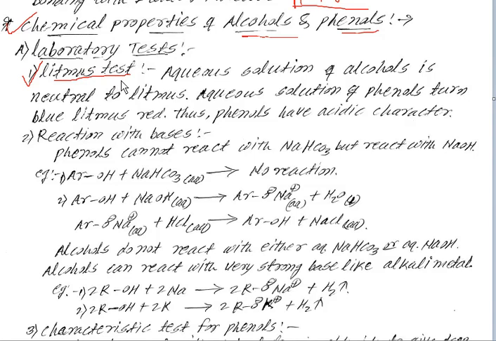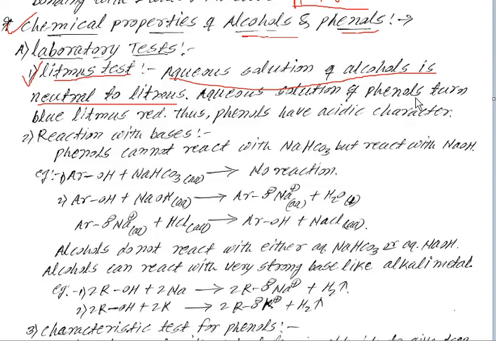If red litmus turns blue, the solution is basic. An aqueous solution of alcohol is neutral to litmus, that means the litmus paper does not change its color. If red litmus is dipped in an aqueous solution of alcohol, it does not change color, so it is neutral.